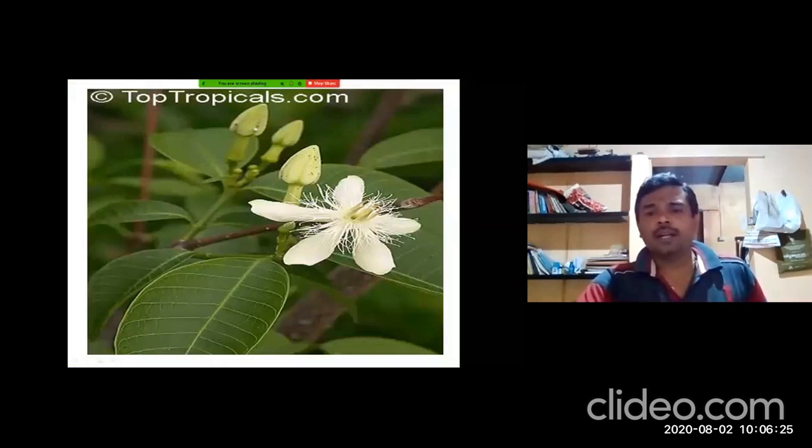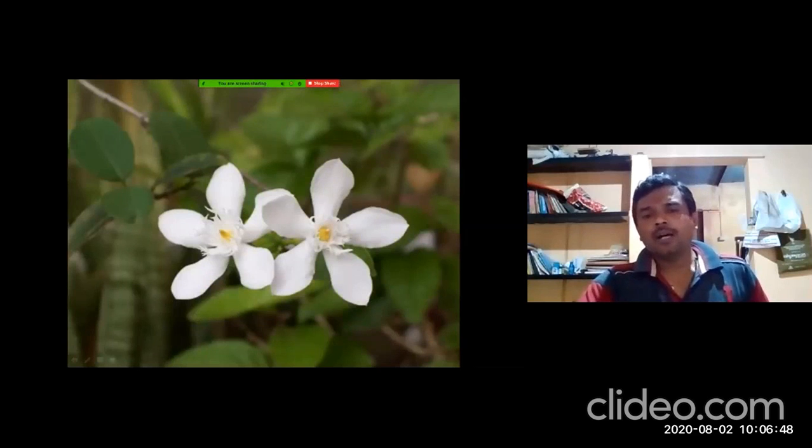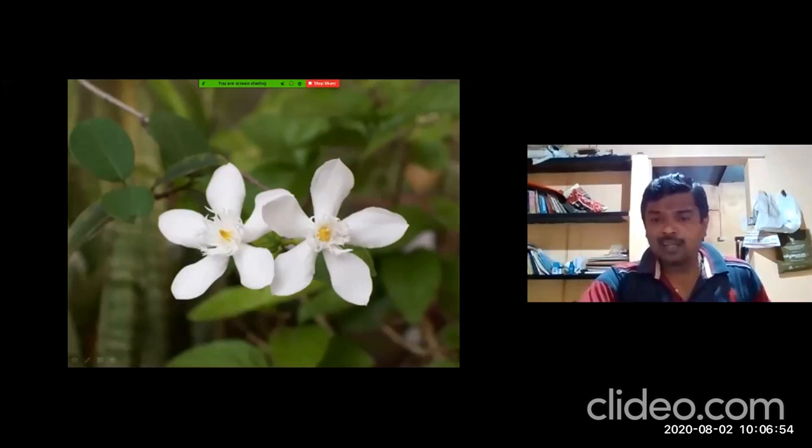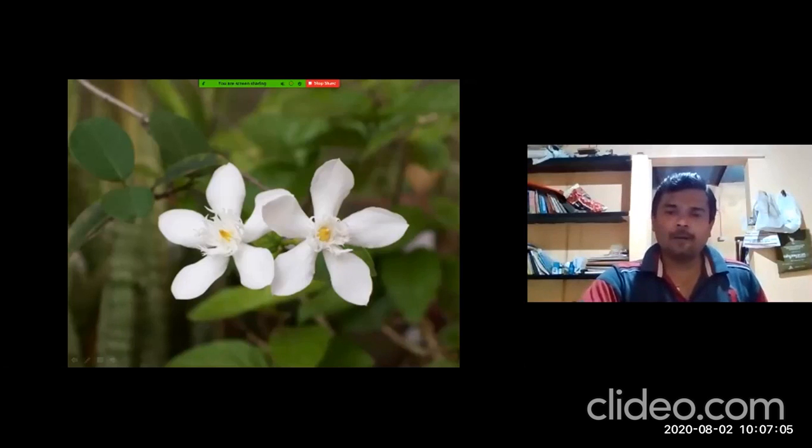Yes, this is Wrightia tomentosa. You can observe the leaves, which are dark green, and the width is bigger in size. The petals are thicker in size. See, these are the flower buds. These are the flowers of Wrightia tomentosa, with thicker petals and the presence of corona. So this corona part will be present in Wrightia tinctoria and Wrightia tomentosa. It is absent in Holarrhena antidysenterica.